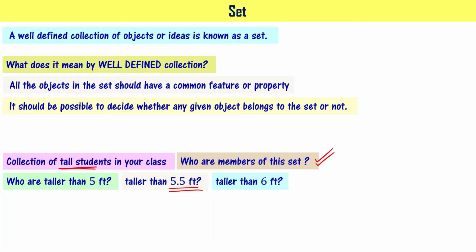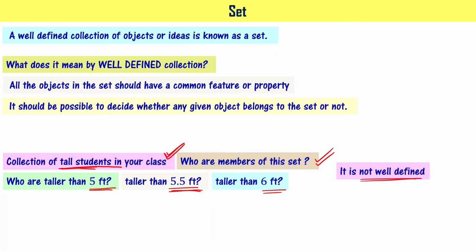Now you see, when you say a collection of tall students in your class, you don't know whom to pick and who should be the members, because you don't know whether 5 feet and above are called tall, or 5.5 feet and above, or 6 feet and above. You have ambiguity, right? You don't understand clearly. It means this particular collection is not well defined. So the definition of the collection of tall students in your class is not well defined.